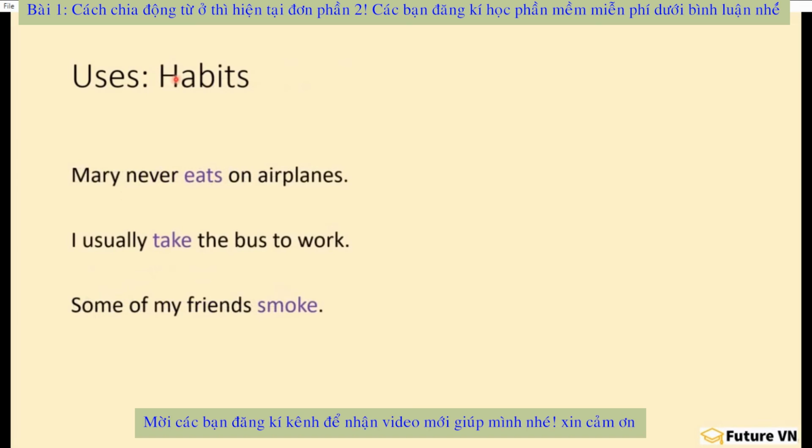Another use of present simple tense is habits. These are things that people do regularly. For example, Mary never eats on airplanes. In other words, it is not Mary's habit to eat on an airplane. She does not eat on an airplane. I usually take the bus to work. Again, this is my habit. I usually take the bus to work. Some of my friends smoke. All right, so all of these examples are using present simple tense to talk about what people do or don't do regularly.